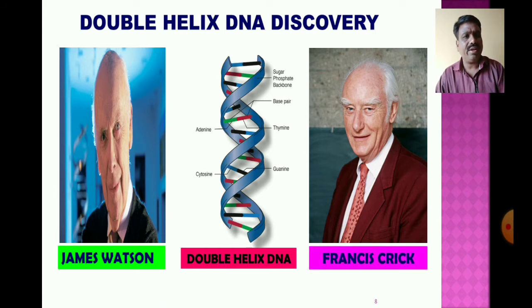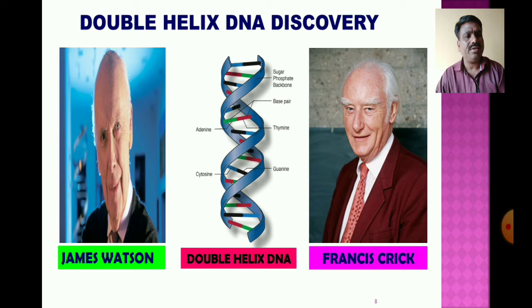Francis Crick and James Watson are very well-known scientists, and the model is known as the Watson and Crick model of the DNA. These two scientists discovered the structure of the double stranded DNA, the double helix, which is coiled and twisted upon itself. This was the invention of Watson and Crick.